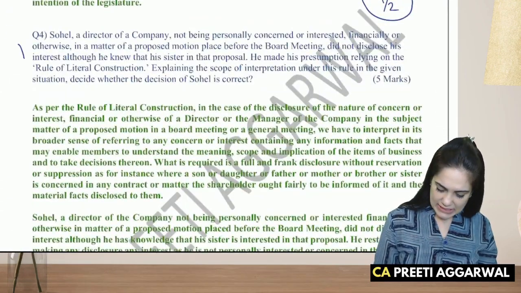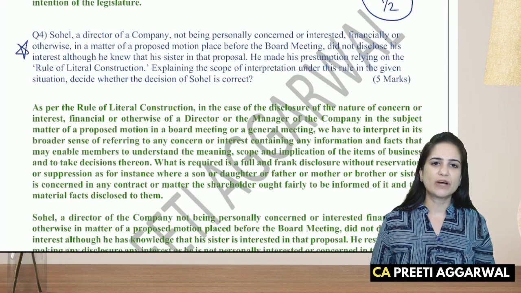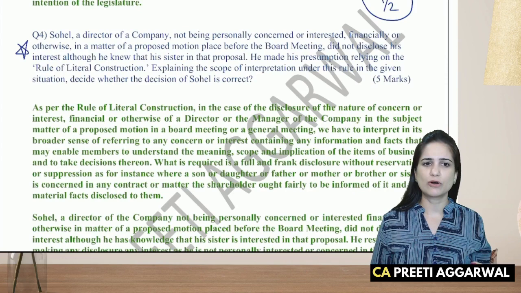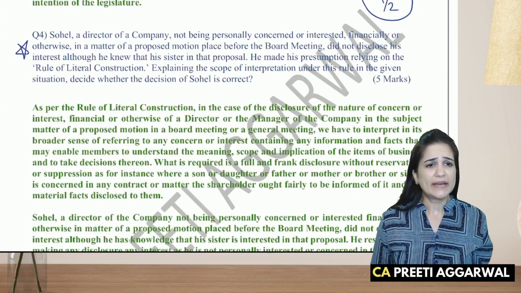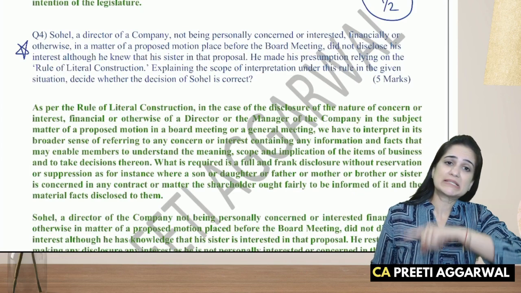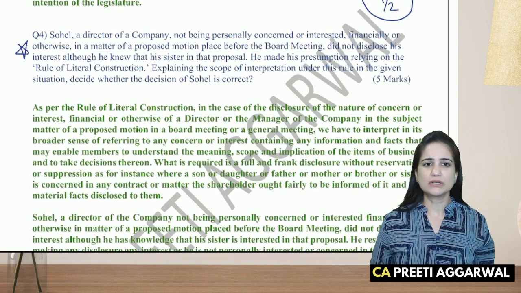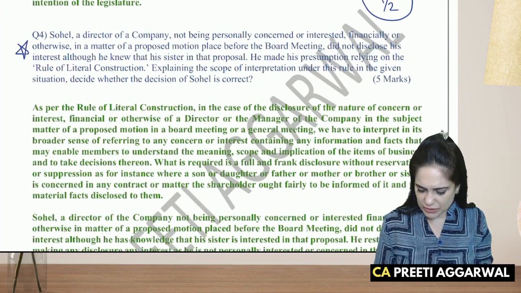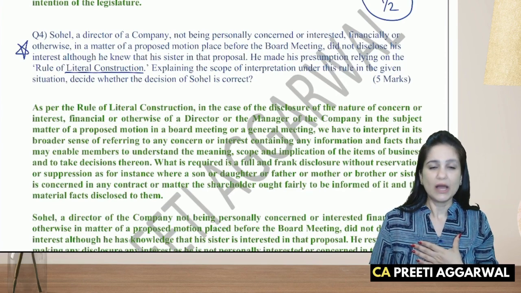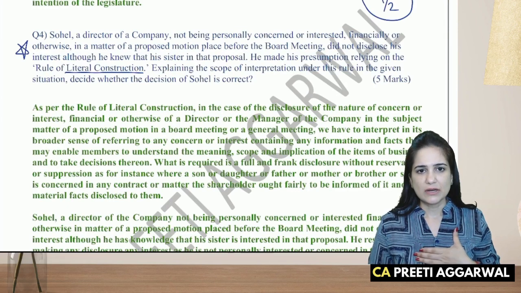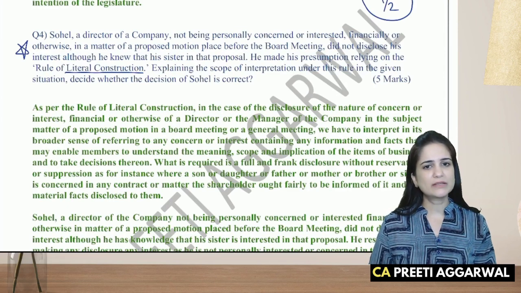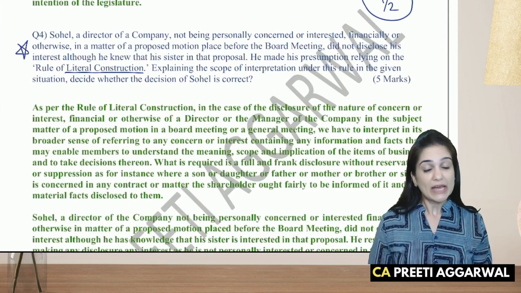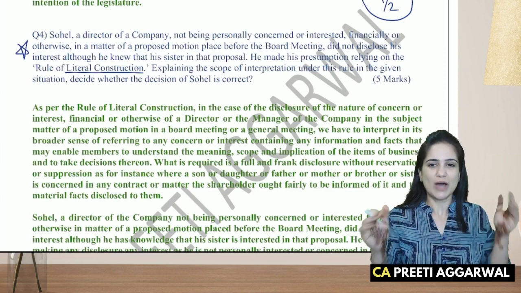This is a recent exam question. Sohail, the director of a company who is personally not concerned or interested financially or otherwise in a matter of proposed motion before the board, he did not disclose his interest, although he knew that his sister in the proposal had some interest. He made his presumption relying on the rule of literal construction that I am not involved, right? I don't have any interest. Explaining the scope of interpretation under this rule, decide whether the decision of Sohail is correct. He's saying, I don't have any interest, so I need not disclose.